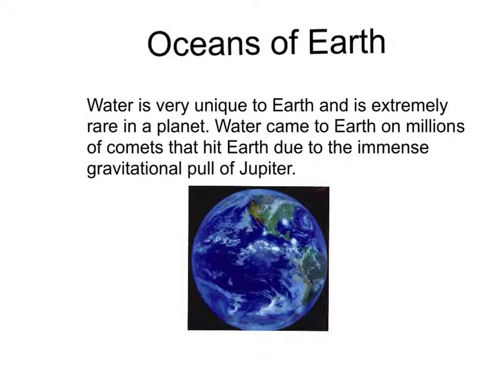Water is very unique to the Earth and is extremely rare in a planet in the solar system. And not only in the solar system, but in the galaxy. Water came to Earth on millions of comets. Comets are celestial bodies made of ice, rock, and dust. The comets hit Earth due to the immense gravitational pull of Jupiter, which was angled in such a way that aimed the comets right to the Earth. This caused a massive spree of comets hitting the Earth, and in the end, it created the oceans.